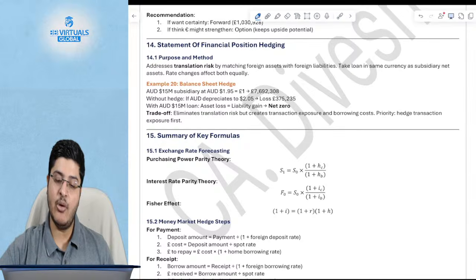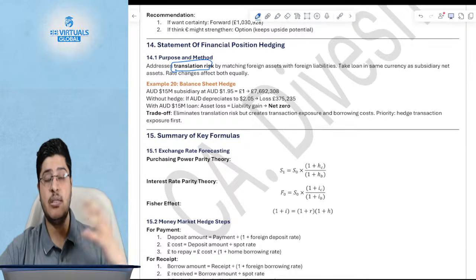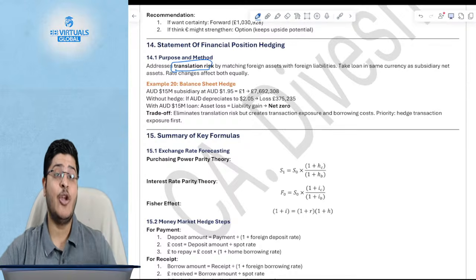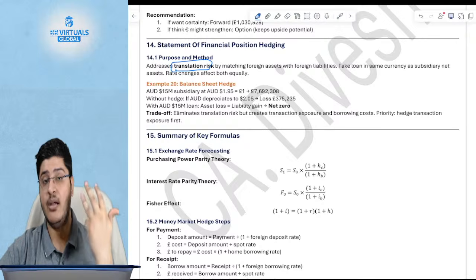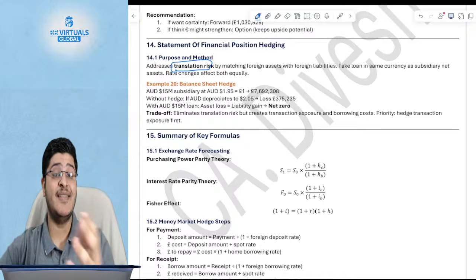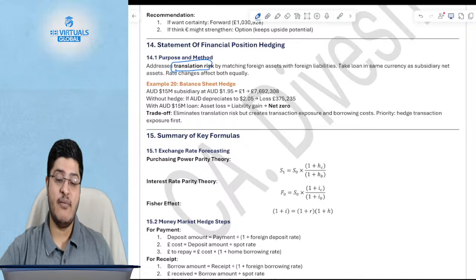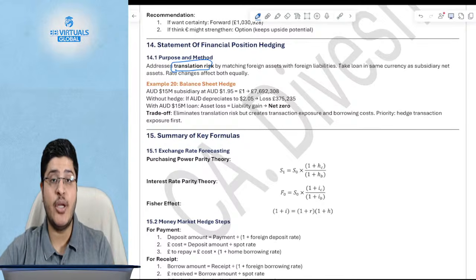Now quickly moving ahead to how do you do a statement of financial position hedging, which is how do you address the translation risk. We already discussed earlier in this chapter how do you hedge the economic risk. You hedge the economic risk by diversifying your operations, suppliers, procurement, production, customers, financing, everything, to reduce your economic risk. All the hedging methods were to hedge your transaction risk.